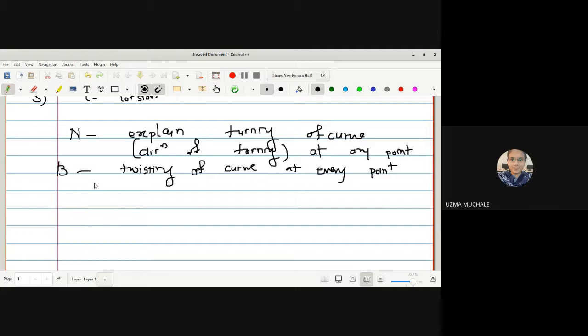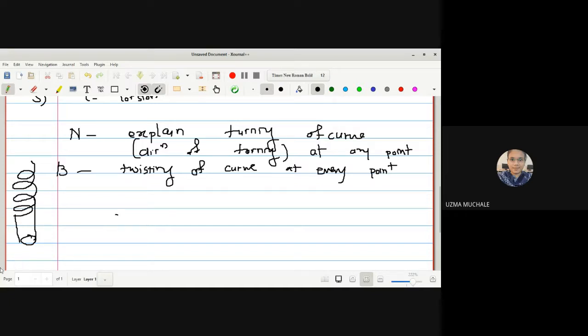I hope you understand what is twisting of the curve. Suppose I want to study the helix. You can see how many turns there are, how many twists there are, right? Initially we have a circle in the xy plane and it keeps increasing in this direction, so we get the helix, correct? I have given you the animation also, showing how the helix works.